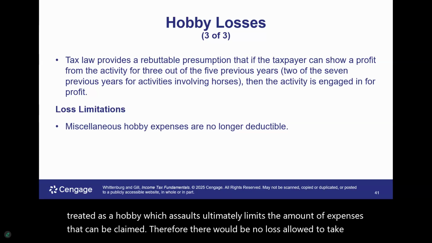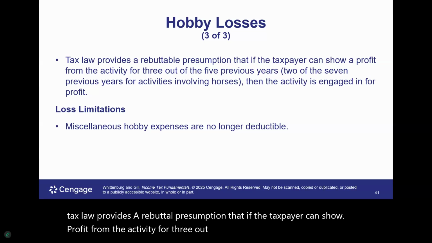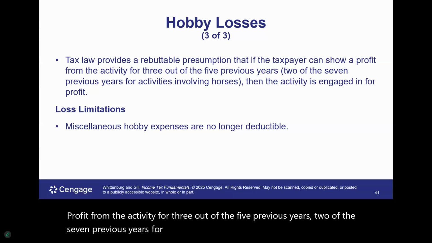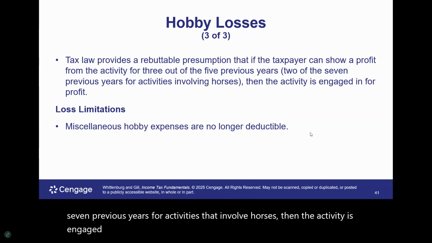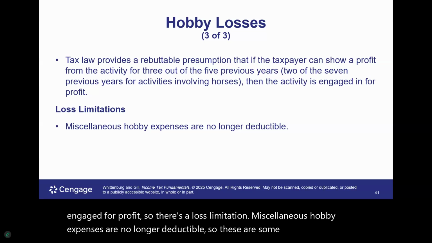So tax law provides a rebuttable presumption that if the taxpayer can show profit from the activity for 3 out of the 5 previous years, or 2 of the 7 previous years for activities that involve horses, then the activity is engaged in for profit. So there's a loss limitation. Miscellaneous hobby expenses are no longer deductible. So these are some things to definitely keep in mind.